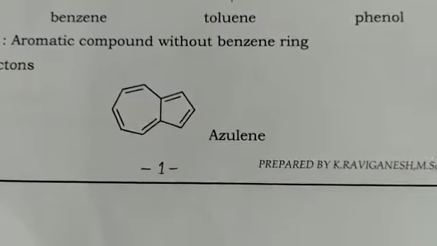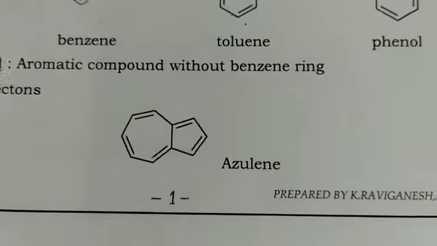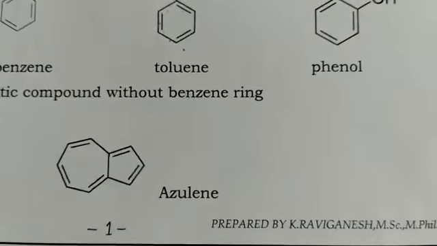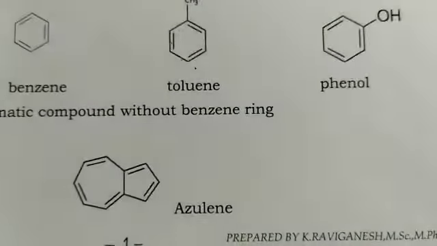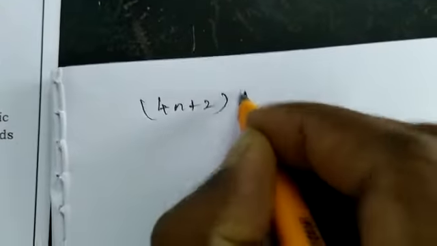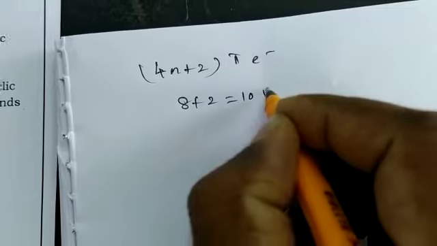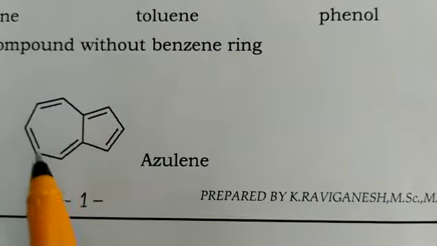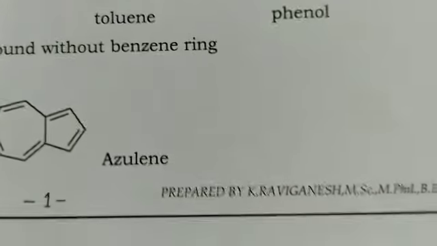The example is azulene. It contains a ring structure, alternate single and double bonds, and 4n plus 2 pi electrons. Here n is equal to 2 because it contains 2 rings. Now we apply 4n plus 2 pi electrons. How many electrons? 8 plus 2, 10 pi electrons are possible. Just consider the azulene structure, 1, 2, 3, 4, 5. Totally 5 pi bonds, so totally 10 pi electrons are possible.